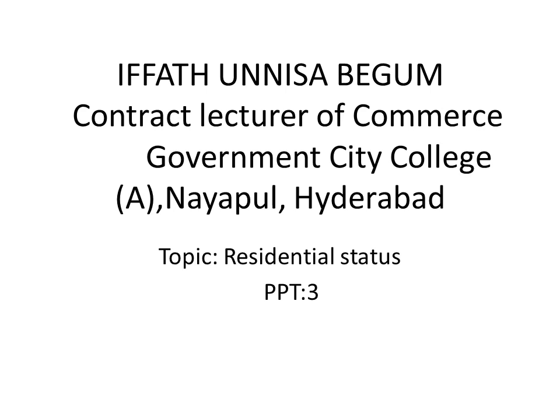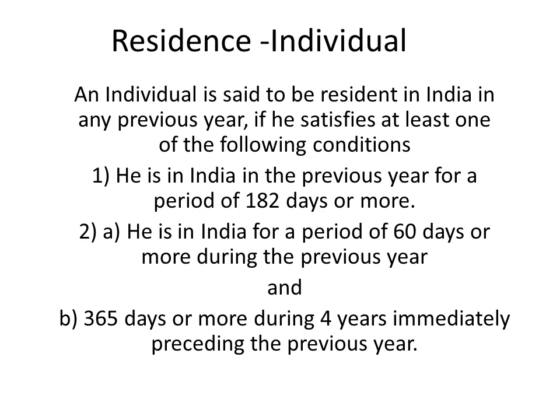Today my topic is residential status of an individual, HUF, company. The residential status: income tax is chargeable in respect of total income of a person earned during the previous year. The scope of total income depends upon the residential status of a person. What incomes are to be included and excluded in computing total taxable income?